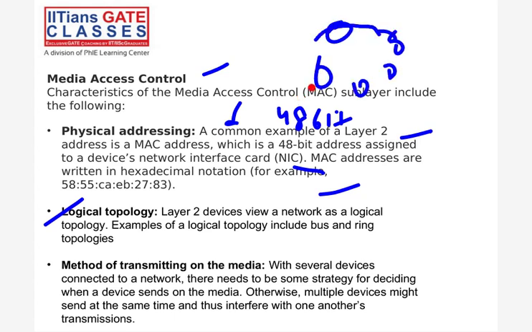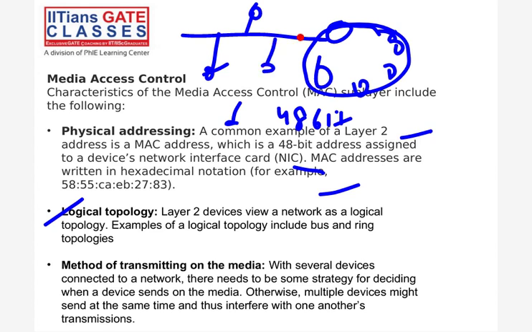Logical means whatever setup you do at the hardware level, at the physical level, we consider it logically at the data link layer. At the physical level, you have to set up the network: this system will be here, my other system will be here. So how the systems are connected, this connection of the different hosts, some design will be there.